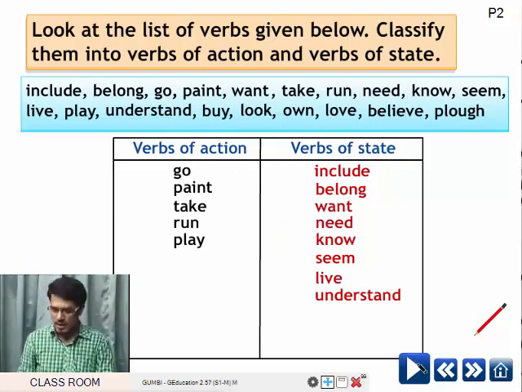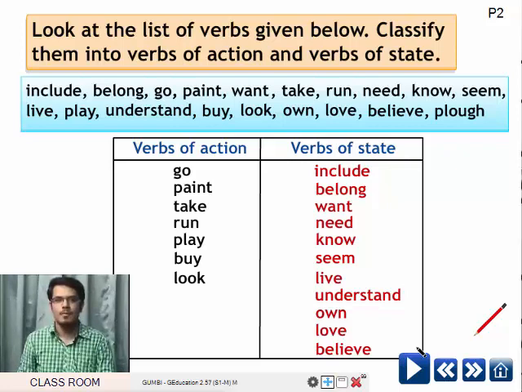Buy. There is an action. Look. Action. Own. Verbs of state. Love. Verbs of state. Believe. You just believe, right? So there is no action seen. So it belongs to verbs of state.